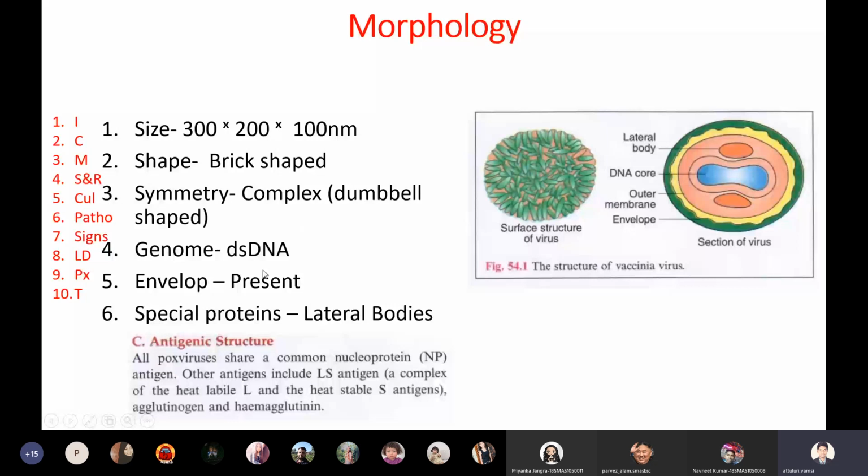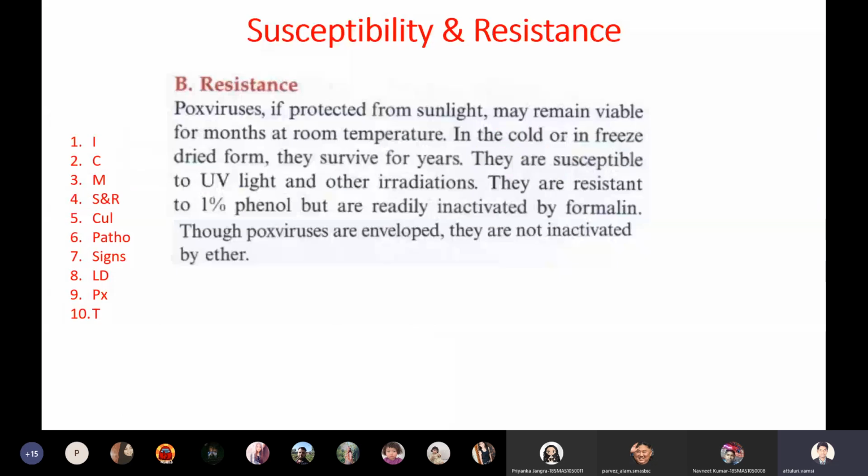Next, let us see the susceptibility and resistance of this particular smallpox virus. Pox viruses, if protected from sunlight, may remain viable for months at room temperature. In the cold or in freeze-dried form, they can survive for years. They are susceptible to UV light and other radiations. They are resistant to 1% phenol, but are readily inactivated by formalin. Though pox viruses are enveloped, they are not inactivated by ether. So even though the pox virus is an enveloped virus, we cannot kill it with alcohols actually. That is a uniqueness of this smallpox virus.